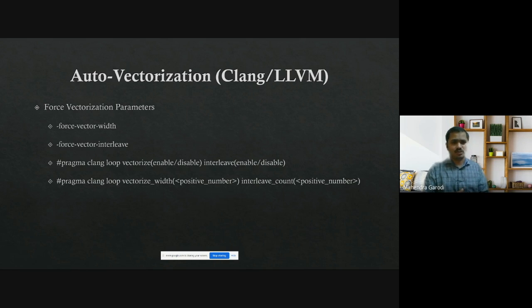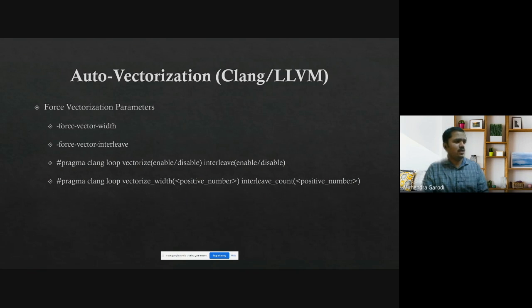And the compiler, based on whatever microarchitecture or architecture details are available, can figure out what vector width and interleave count to use. But if you really want to force it and you are sure, then you can force it. Why is it useful?